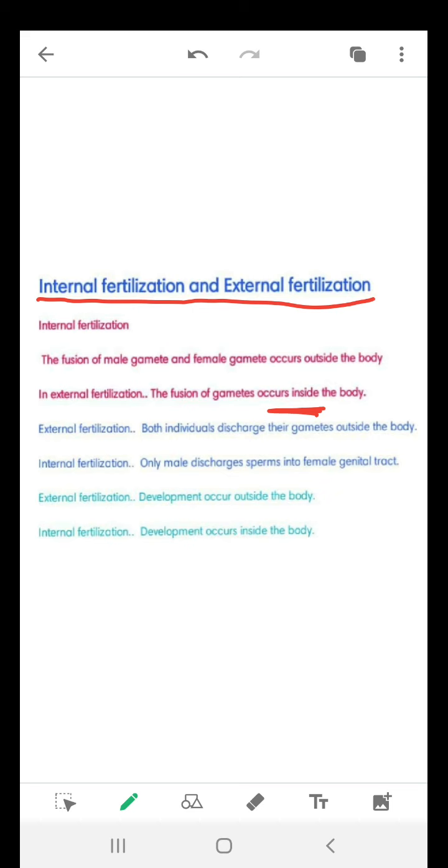Now next is the external fertilization. This type of fertilization occurs outside the female body, we can say in water also, like in case of frogs, toads, fishes, etc. The sperm and egg both meet outside the female body, not inside, outside the female body.